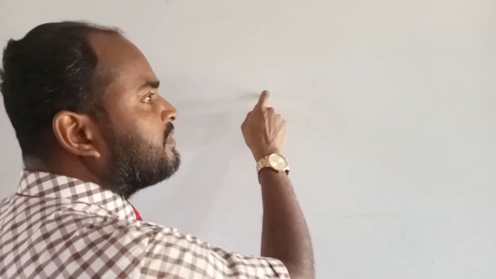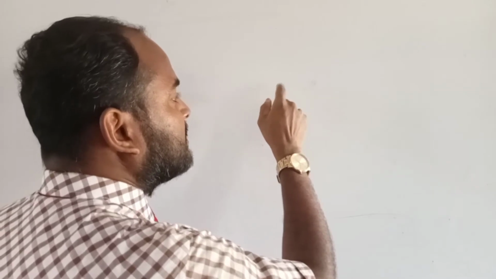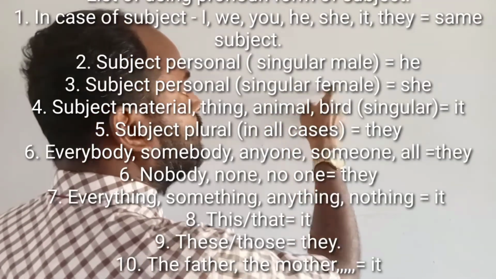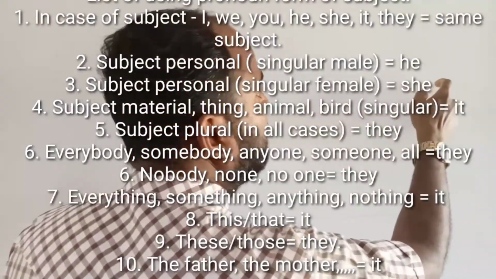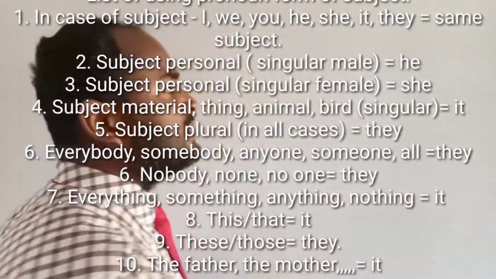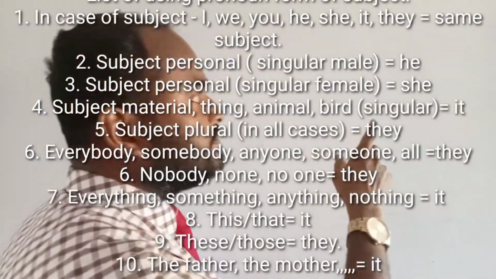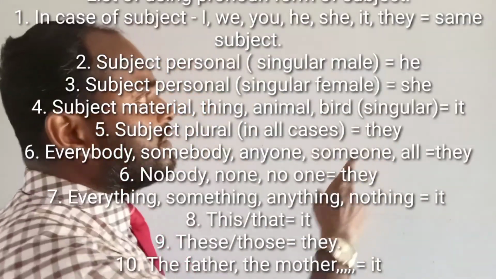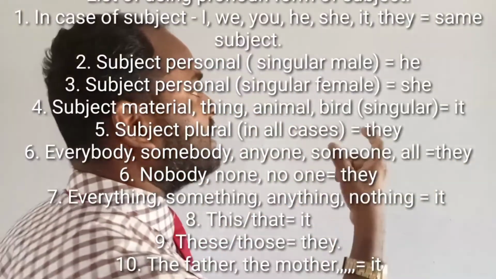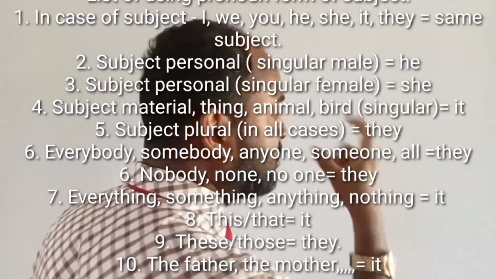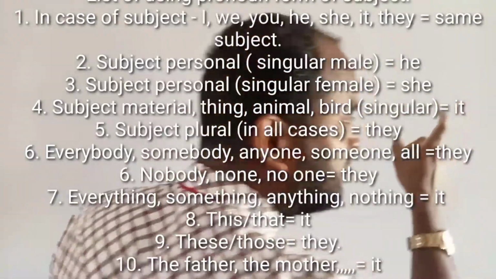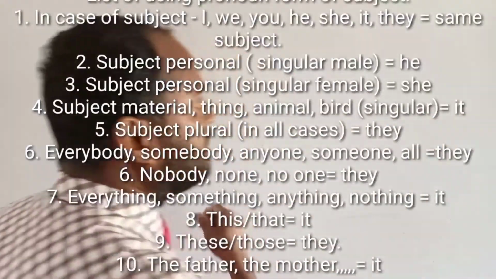Number one, if the sentence begins with the pronouns I, we, he, she, they, you, then for making the question, the pronoun form of the subject will be the same. Okay, the pronoun will be the same.